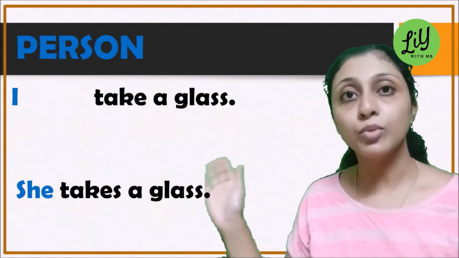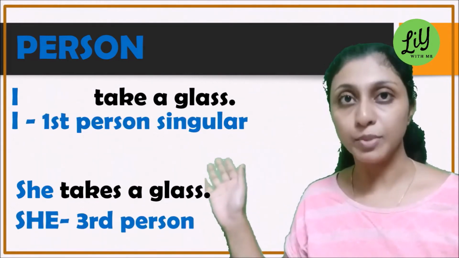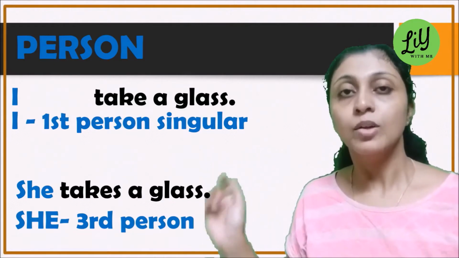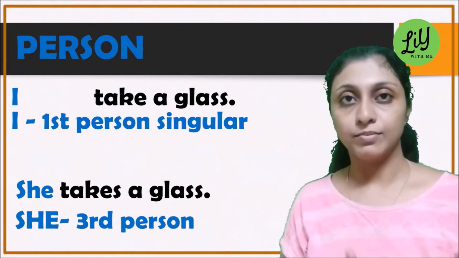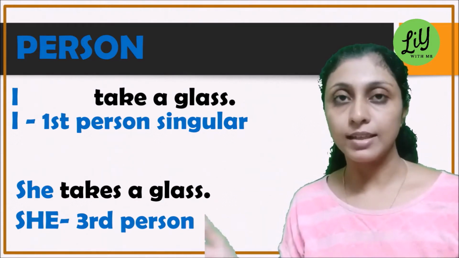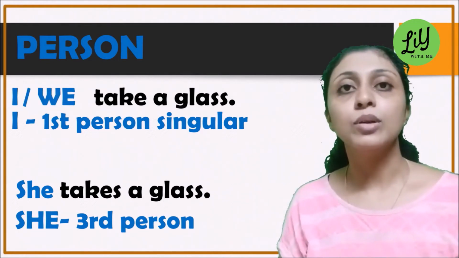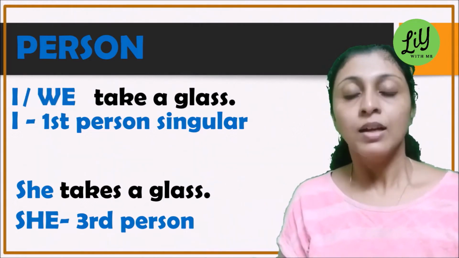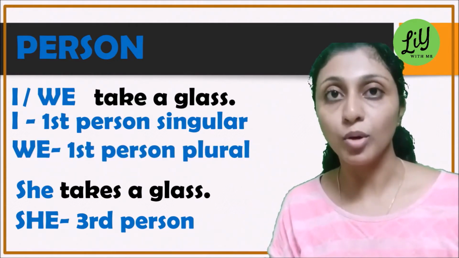So here the verb take changes to takes when it is in the third person, which is she. Whereas in the first person, the verb was just take. And if you say, "We take a glass," again, we is the first person in the plural form. Here the verb remains the same as take. So according to the person, the verb form also changes.